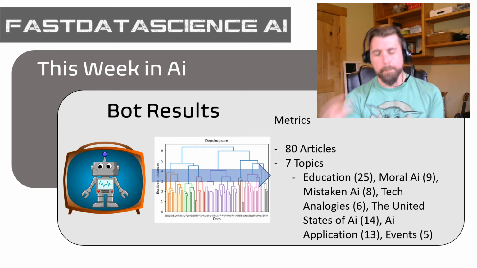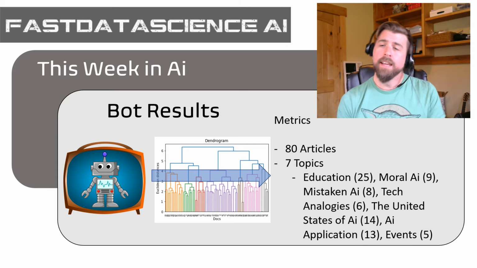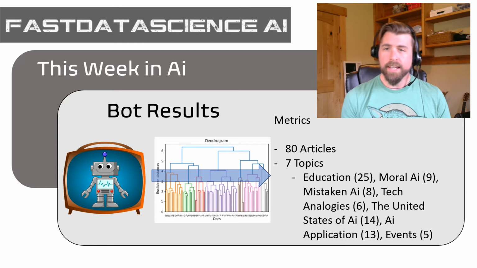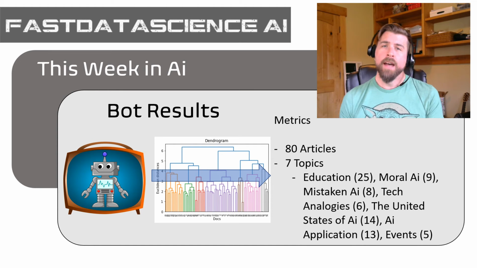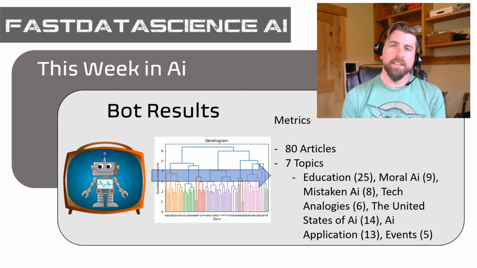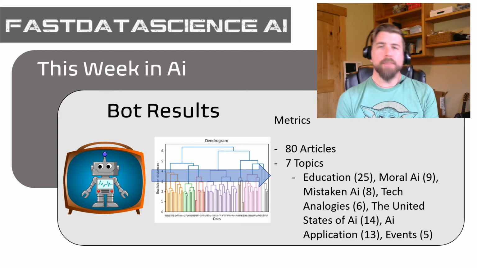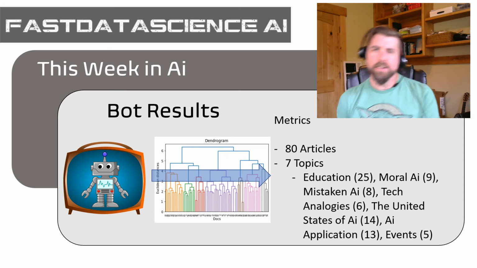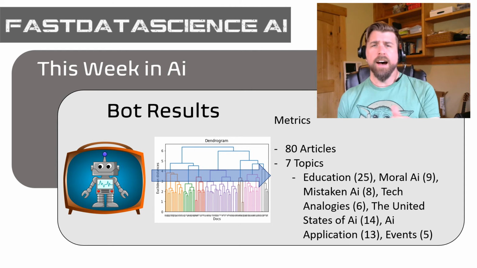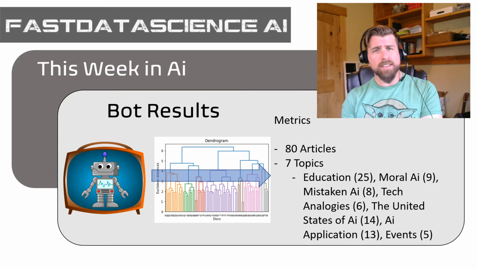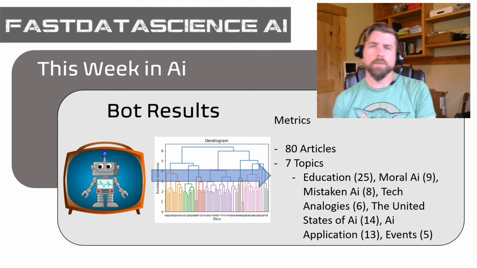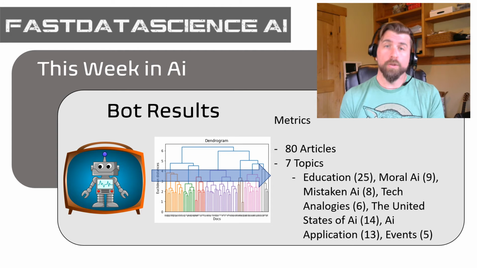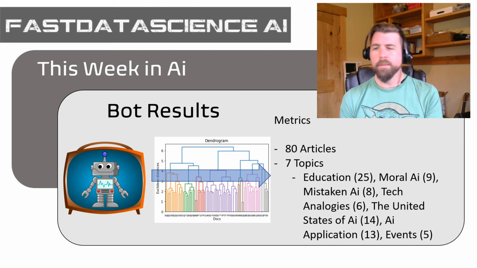So not surprisingly, the biggest topic grouper, as we have seen in the past, is education. But more interestingly were some of the other groupers. Moral artificial intelligence was another area that popped up, and I tackle one of those articles actually in this show. Mistaken artificial intelligence, that is all the mistakes that we might make as data scientists, machine learning engineers, or artificial intelligence engineers, as well as some of the mistakes that our artificial intelligence solutions might make. So we'll look at both, actually. One's obviously a little bit more closely related to morality. The other's a little bit more closely related to professions. So we'll talk about both.